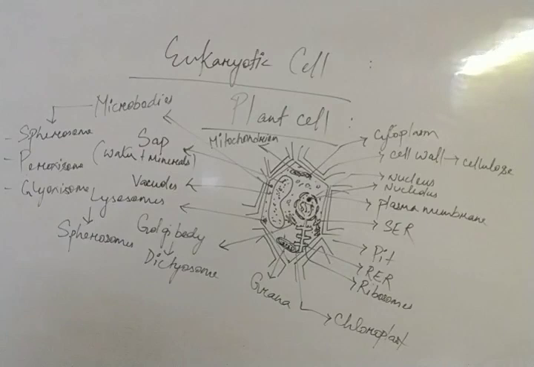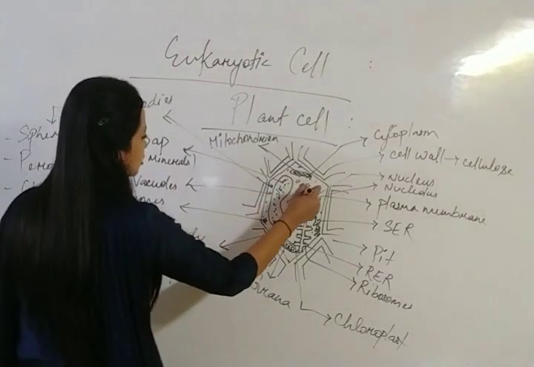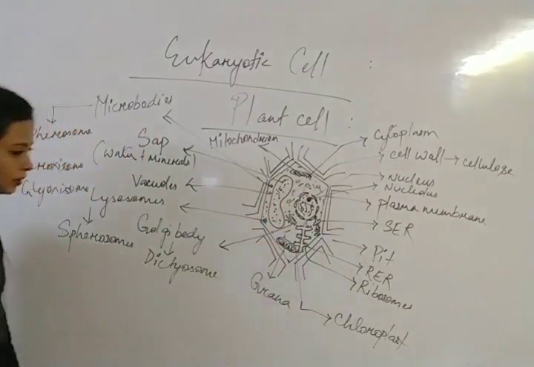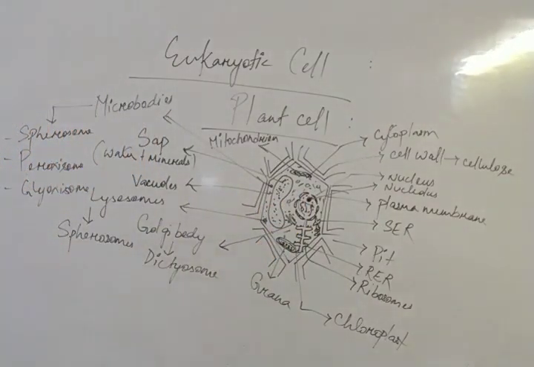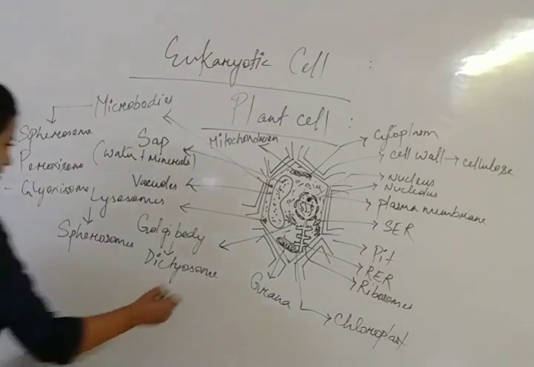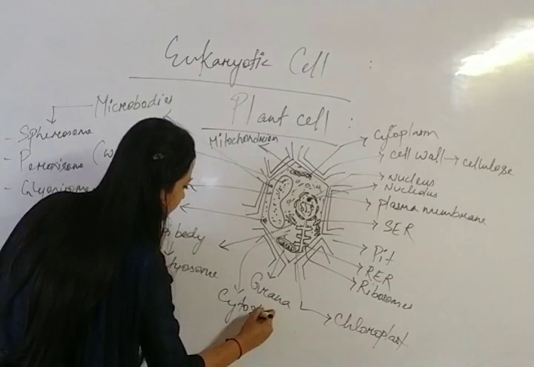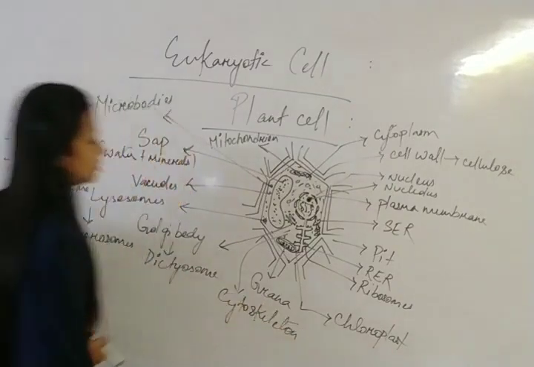Clear? And also there is a presence of cytoskeleton. But in comparison to animal cell, plant cells have less cytoskeleton. In animal cells more cytoskeleton is present, but still let me write that there is a presence of cytoskeleton.